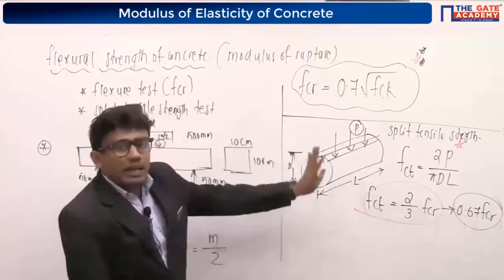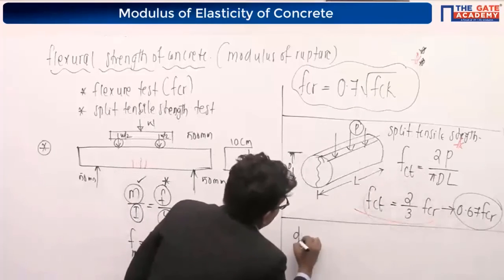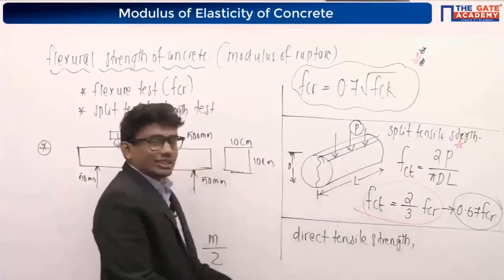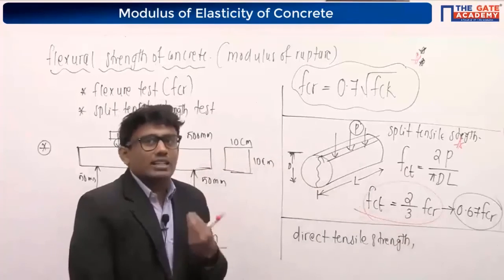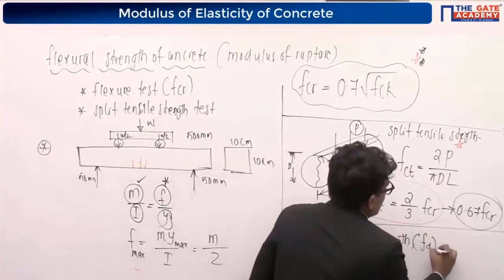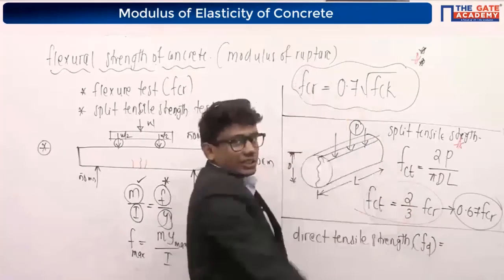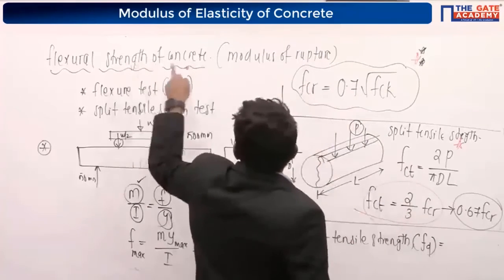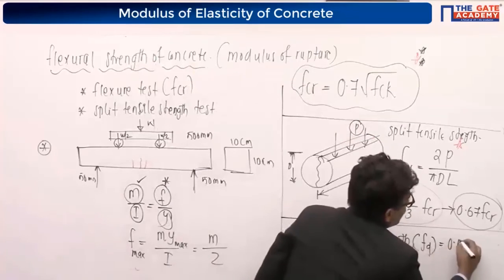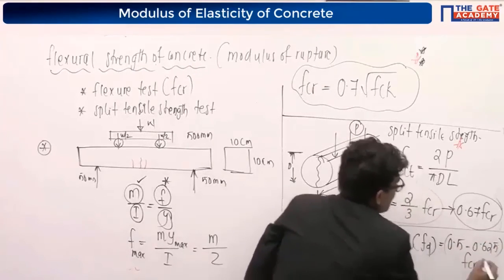These are the strengths in bending, right? If we need to find the direct tensile strength, I told you I cannot find the direct tensile strength directly. Our IS code further says that if I denote it with FD, it will be around 0.5 to 0.625 FCR.